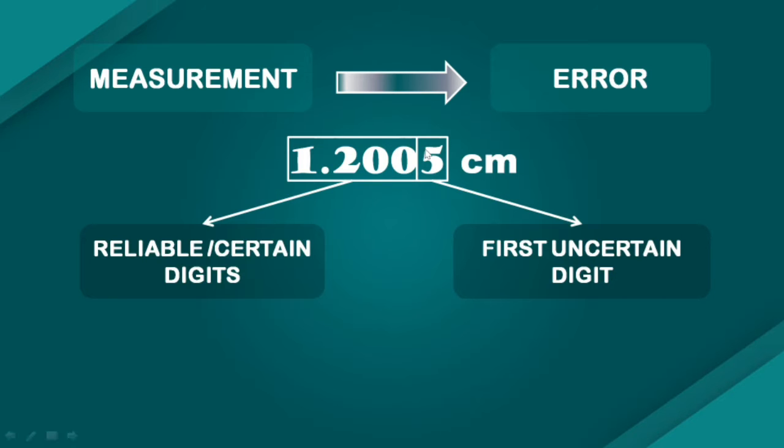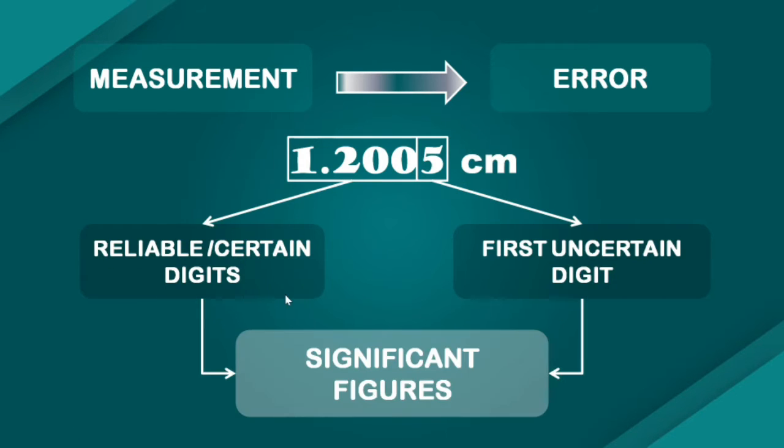All the digits preceding, that is before the uncertain digit, constitute the reliable or certain digits, and together they make what we call as significant figures of a measurement. Now, any measured value is always expressed in terms of significant figures, that is, it would contain the reliable digits and the first uncertain digit.